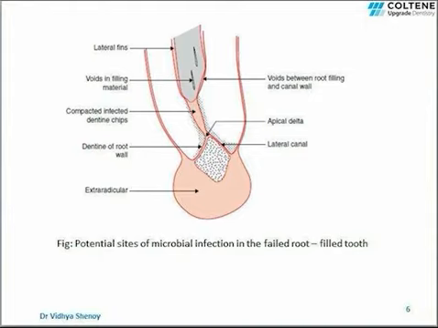Compacted dentin chips will have infected microorganisms in them. This happens because during biomechanical preparation, the dentin debris present in the canal might get compacted in the apical region of the tooth. To prevent this, it is important to recapitulate using smaller files during canal preparation. The microorganisms can also accumulate in the lateral canals, or they might get extruded into the extraradicular space during biomechanical preparation.